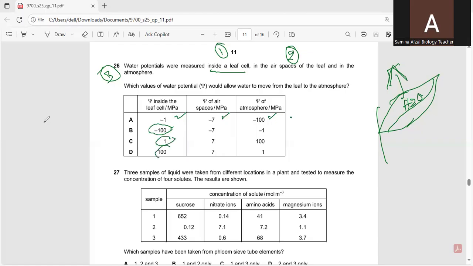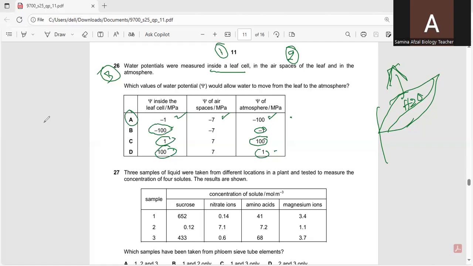So this is not the one. A is the correct option, in which the water potential is high in comparison to the atmosphere. So the water will leave the leaf and move into the atmosphere, because the atmosphere has the lowest water potential, which is -100. So in this way, A is the correct option.